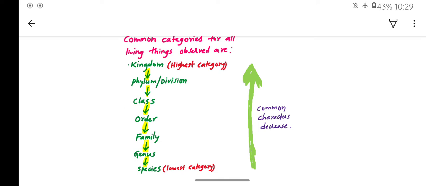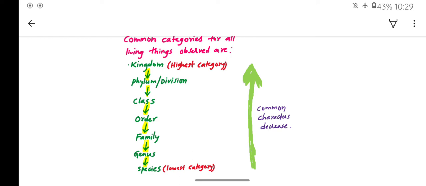As we move from lower taxonomic category to higher taxonomic category, the common characters decrease. In other words, as we move from highest category to lowest category, the common characters increase. Vice versa. This point is to be noted.